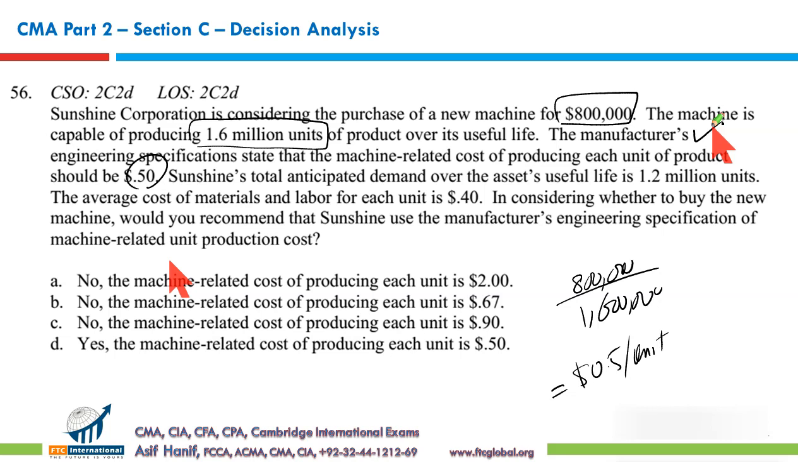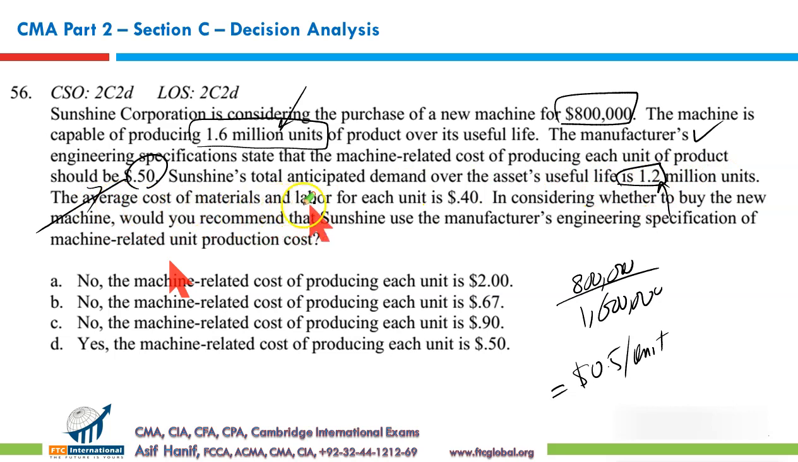We have to see our own peculiarities, our unique circumstances where we will be using this machine. We just don't take the manufacturer's numbers for granted. We can't just accept the way it is given. Sunshine's total anticipated demand over the asset's life is 1.2 million. When we won't be producing more than 1.2 million, why would we take 1.6 million as our allocation base? We shouldn't.